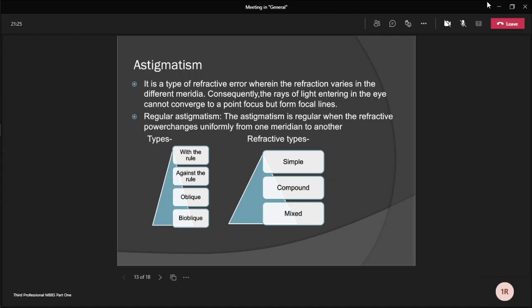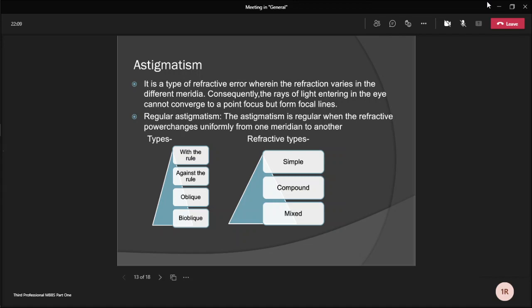Next is astigmatism. It is a type of refractive error wherein the refraction varies in the different meridians. Consequently, the rays of light entering the eye cannot converge to a point focus but form focal lines. Astigmatism may be regular astigmatism or irregular astigmatism. Regular astigmatism: the astigmatism is regular when the refractive power changes uniformly from one meridian to another. Types of regular astigmatism are with the rule astigmatism, against the rule astigmatism, oblique astigmatism, and bioblique astigmatism.